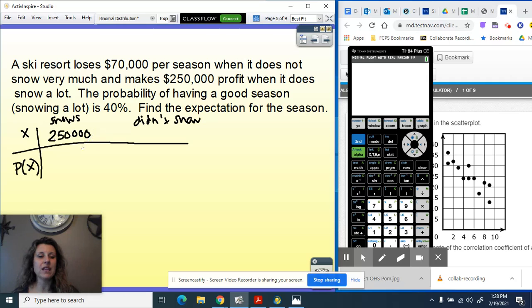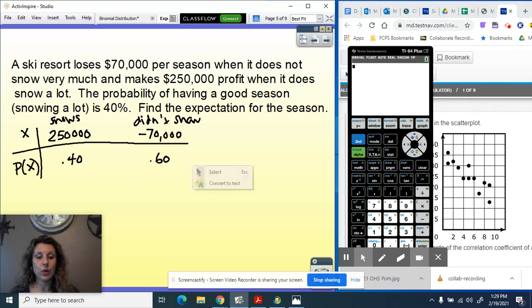And the probability that it snows was given as 40%. Okay, the probability when it doesn't snow then is 60%, right? Those always have to add up to 1. And if it doesn't snow, they're going to lose $70,000. So negative 70,000 is what they're gaining. Okay, again, we could find the mean, so multiply down and add across.